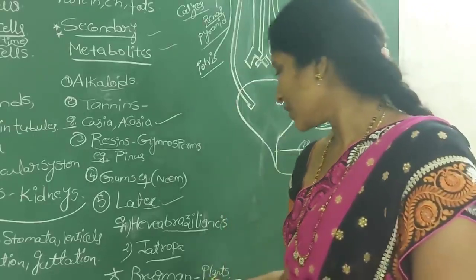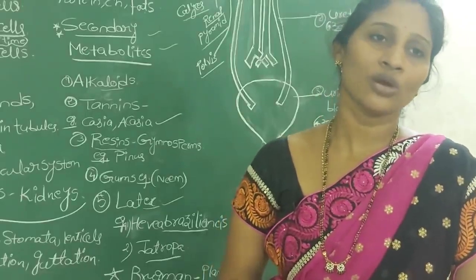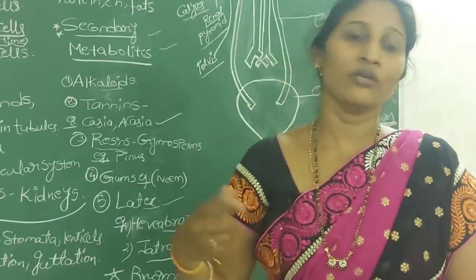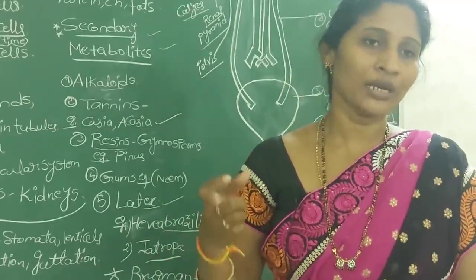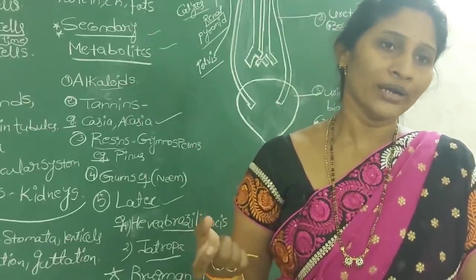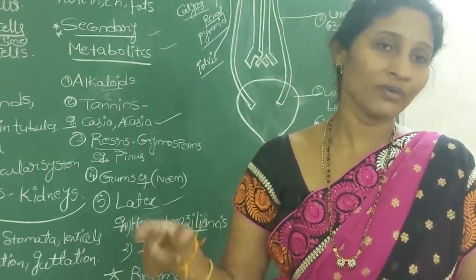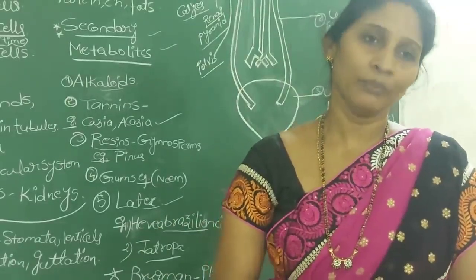So based on that, we say that plants secrete some waste molecules into the soil, and some of the waste materials they store in different forms like fruits and leaves. Whenever the leaves and fruits ripen and the leaves become older, these will be separated from the plant. So even the waste molecules also get rid of from the plant body.